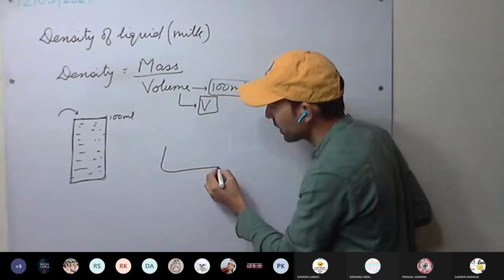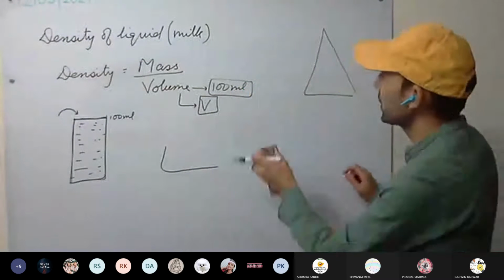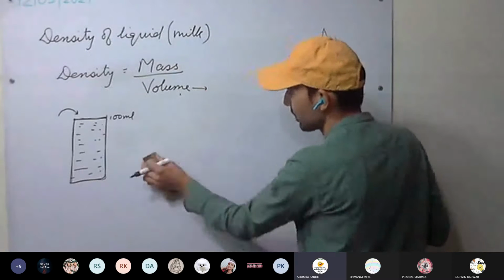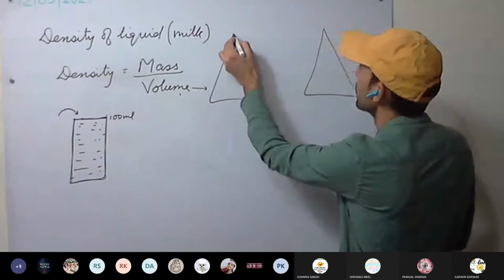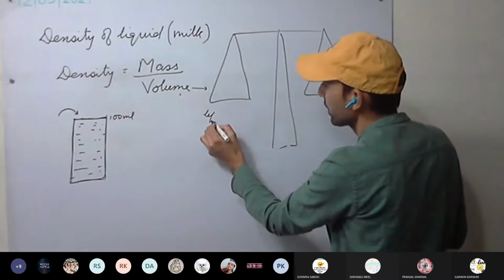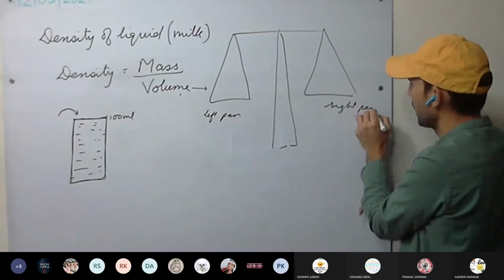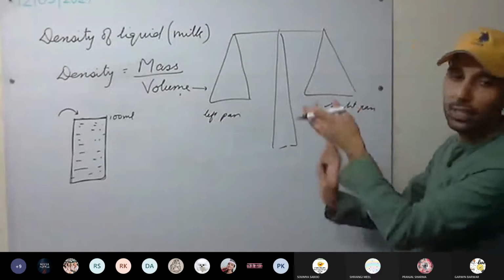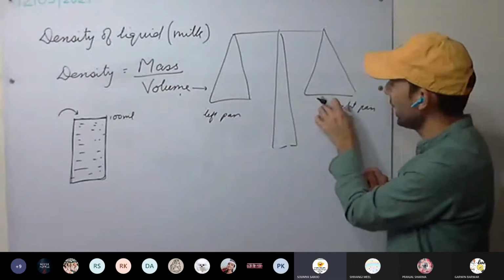Now to measure the mass, volume we have calculated, what do we need? Beam balance. Beam balance we require. For example, this is our beam balance, with a left pan and right pan. You can put weights in the left pan, you can put weights in the right pan, you can change them, no issues. Mainly we put weights in the left pan.